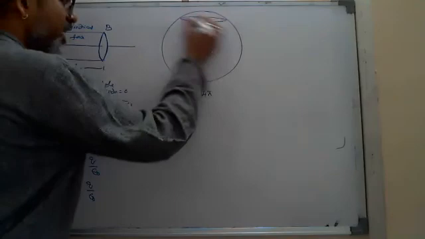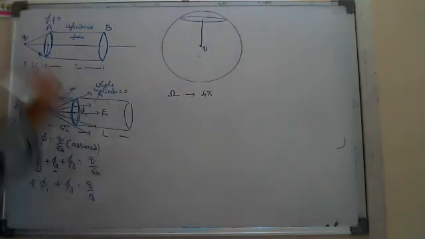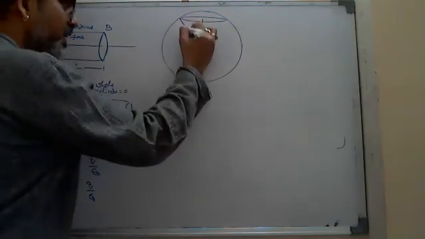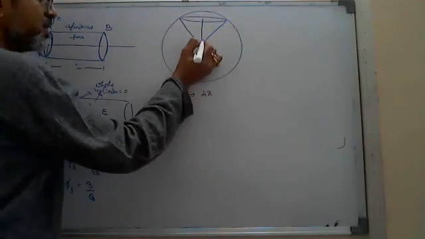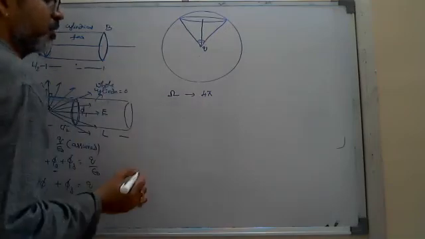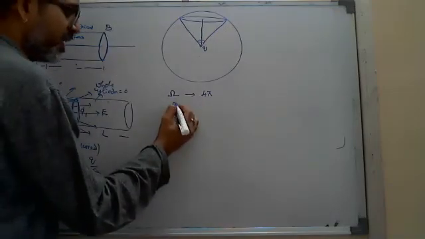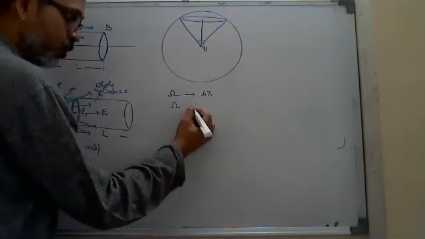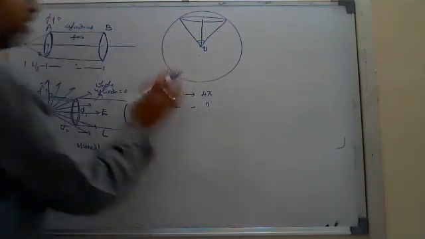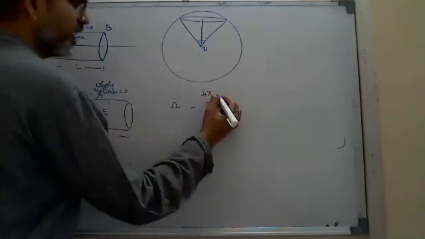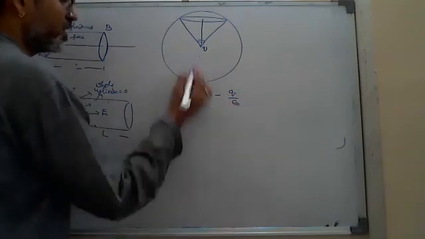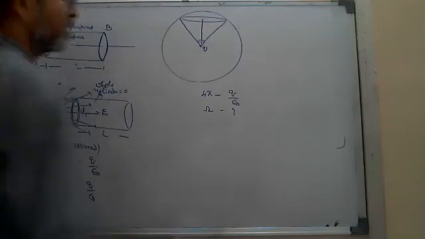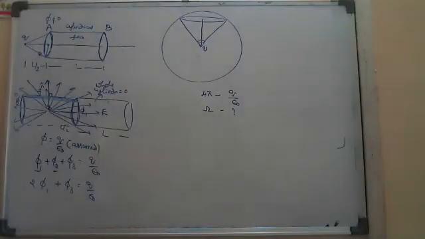Then this circle, what I assumed here, makes how much steradian angle at the center? Means this is the steradian angle. If you know that steradian angle, then we can say for the full sphere, 4 pi steradian, the flux is Q by epsilon naught. Then for this steradian angle, directly we can say what will be the flux.